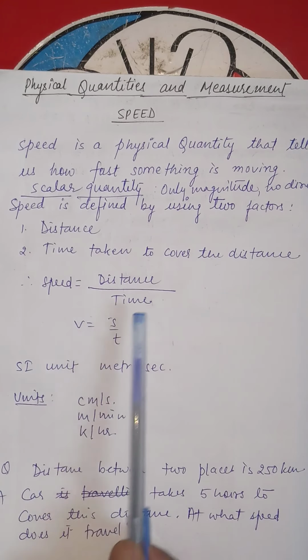Now if we talk about different speeds, we have two kinds of speed: uniform speed and non-uniform speed. Okay, what is uniform speed? When an object covers equal distance in equal intervals of time. It means एक object है और वो travel कर रहा है equal distance in equal interval of time.